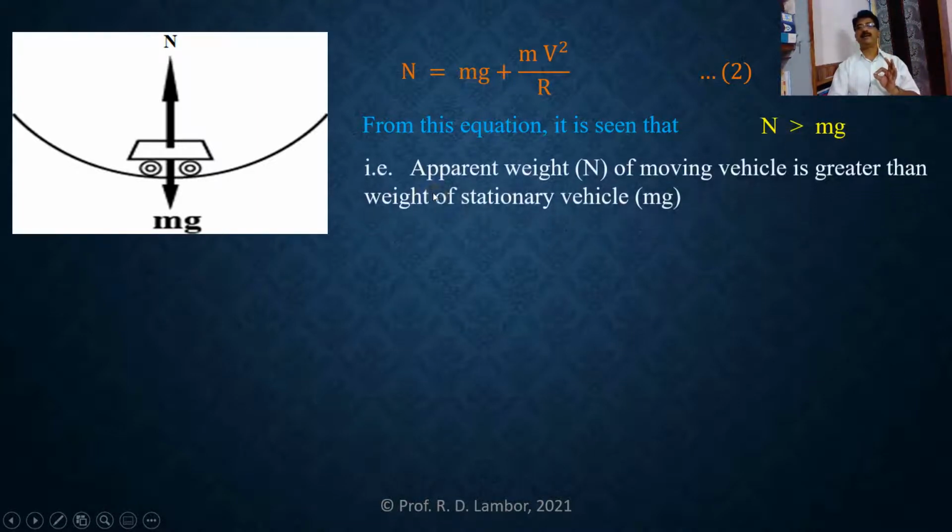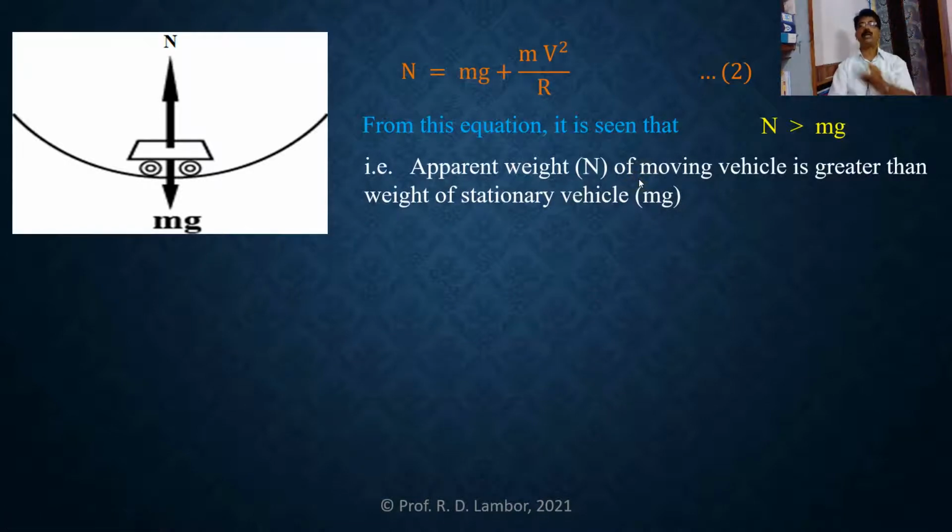That is, the apparent weight of a vehicle moving along a concave bridge is always greater than the weight of a stationary vehicle. So this is how we learn the third application of vertical circular motion. In it, we find the expression for the reaction of the road on the vehicle at the topmost position of the convex bridge and at the bottom position of the concave bridge.